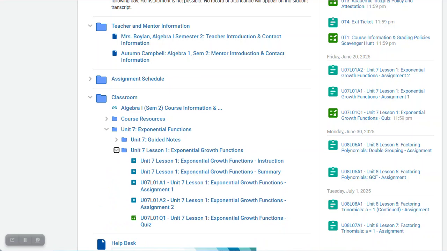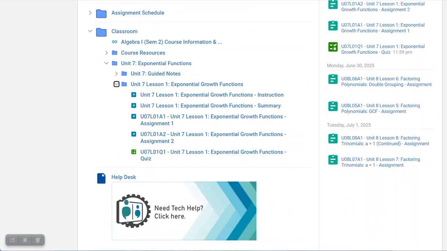And then we're going to come in here into the actual content for Unit 7, Lesson 1. Okay. At the top, we have links. The first link is the actual instruction, the video that covers the content for the information covered in Unit 7, Lesson 1. You're going to watch that. You're going to review this information. And then we've got a summary of this instruction.